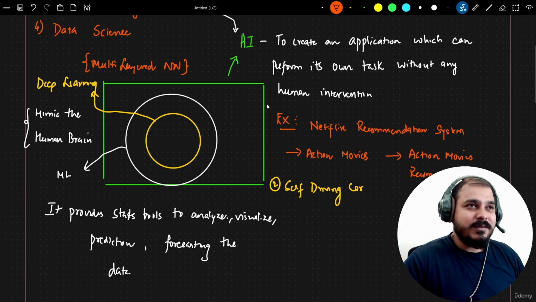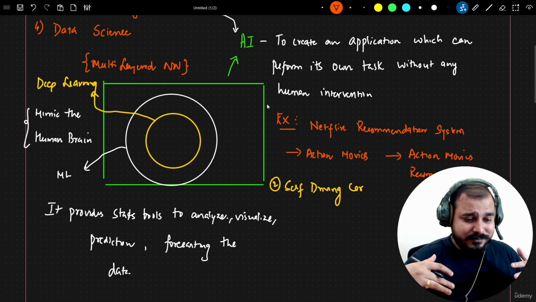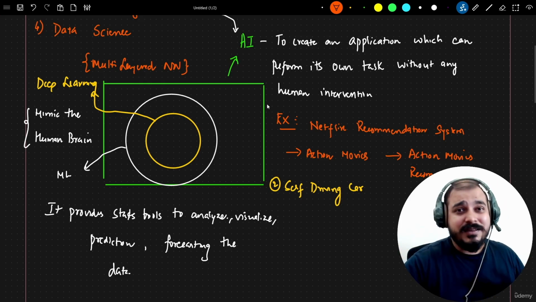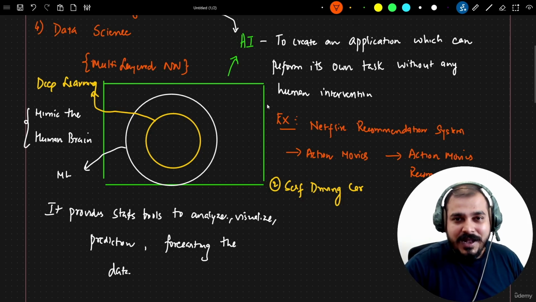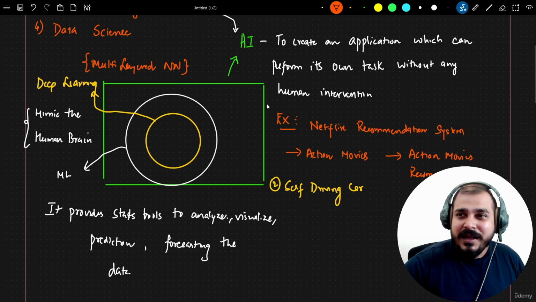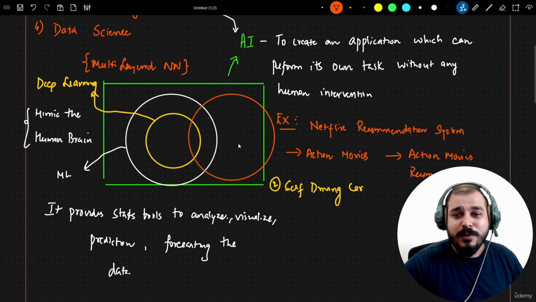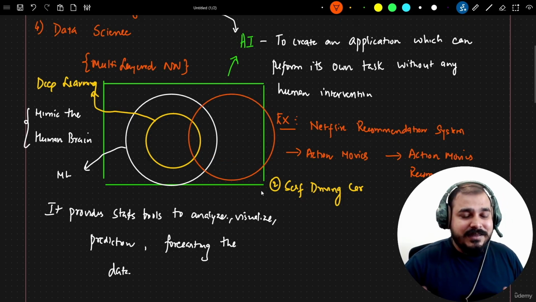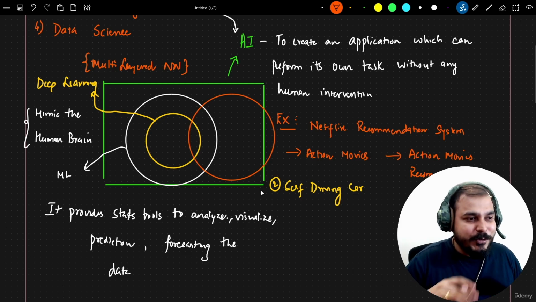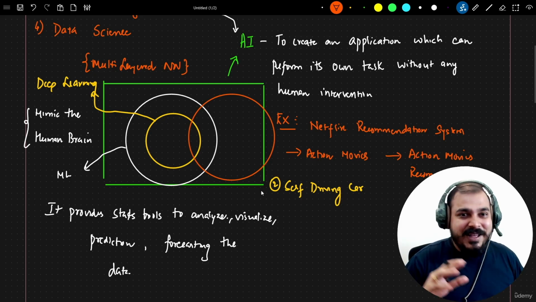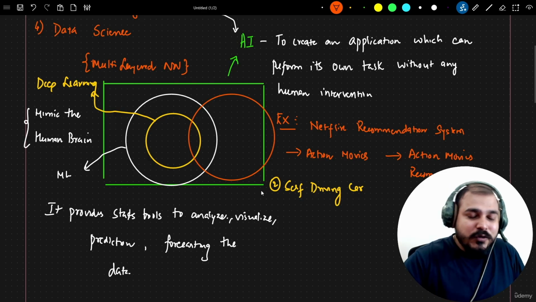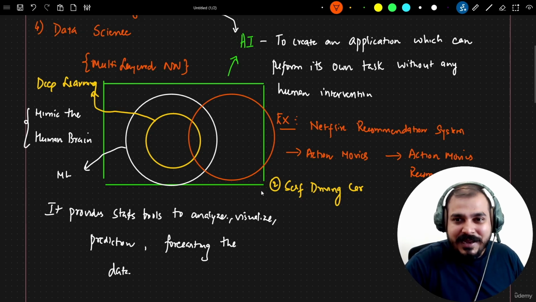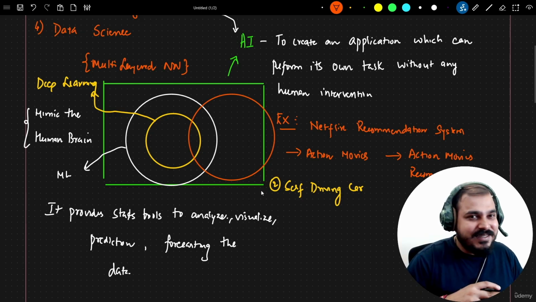Now, as a data scientist, always remember, I have been working for somewhere around 7 to 8 years in various industries, in product-based companies and service-based companies, as a data scientist. And you should remember that data scientists will probably overlap each and everything over here. Why am I saying overlapping each and everything? Because tomorrow, if you're given a machine learning project, you really need to know machine learning. Probably tomorrow you're given a deep learning project, you really need to know deep learning. At the end of the day, you should also know how to create an AI application. And over here, you really need to use maths, statistics, and many more things.